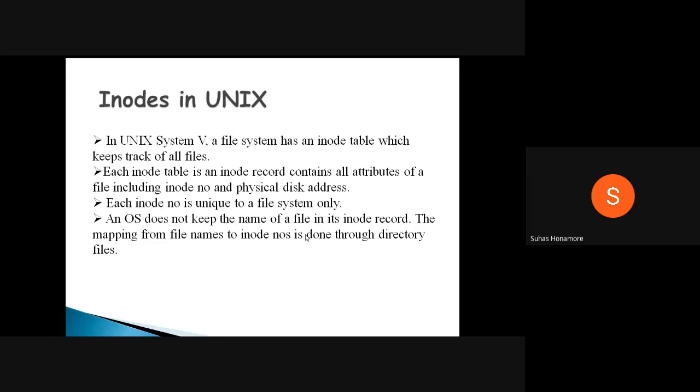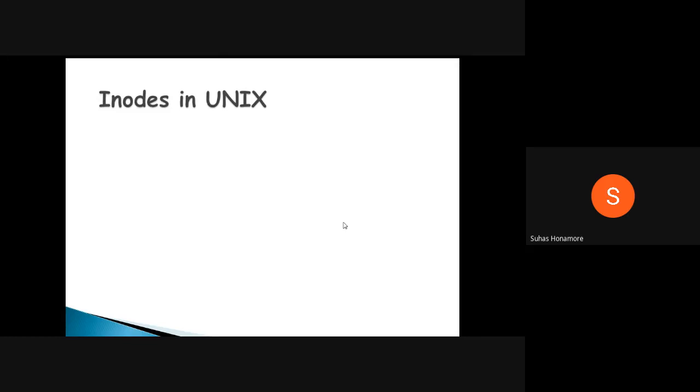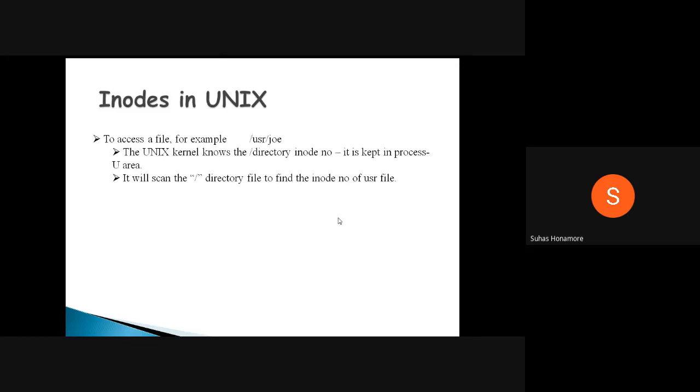Okay, so their mapping will happen. An inode table will be there, that will contain the actual file attributes, permission related information, all those things will be kept. Okay, so to access a file normally, for example we have /usr/geo.